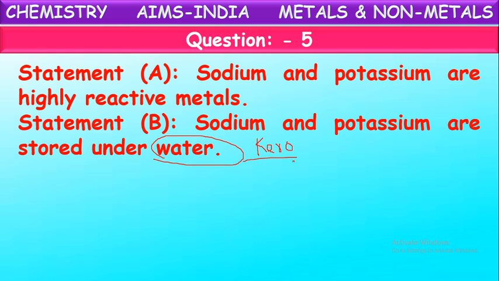They do not react with kerosene. Metals like sodium, potassium, rubidium are stored under kerosene and taken whenever they are needed. Sodium and potassium are highly reactive metals. That is why they are stored under kerosene, not under water. So statement B is wrong.